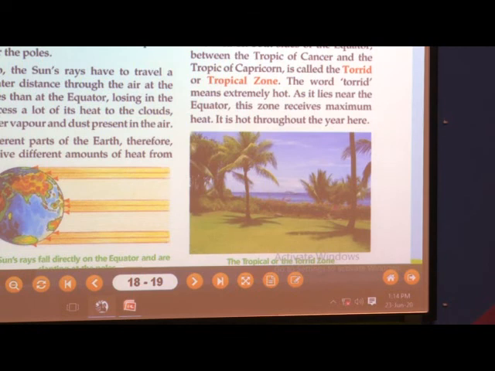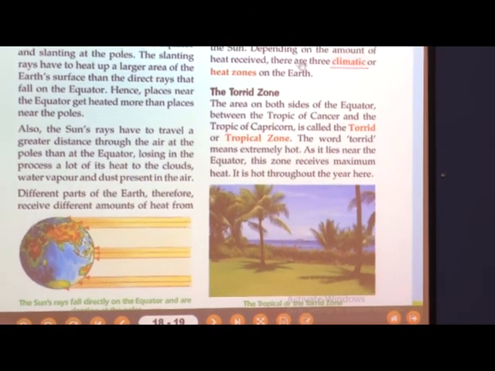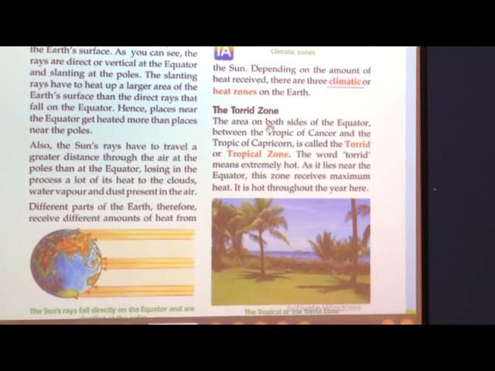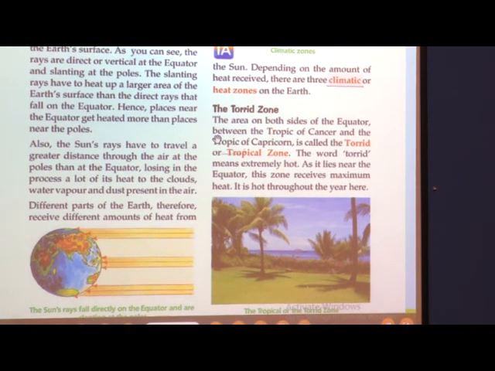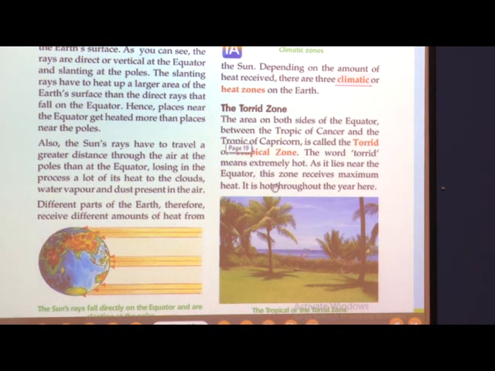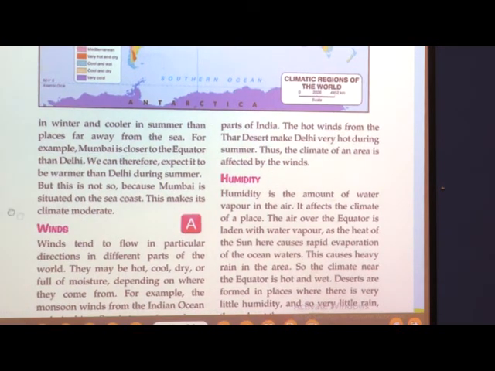Depending on the amount of heat received, there are 3 climatic heat zones on the earth. Now see, this we have already seen with the help of the PPT. The torrid zone, that is extremely hot. See, here it is written, the word torrid means extremely hot, as it lies near the equator. This zone receives maximum heat and it is hot throughout the year. This we have seen through the PPT.